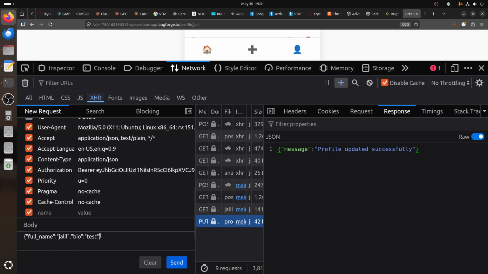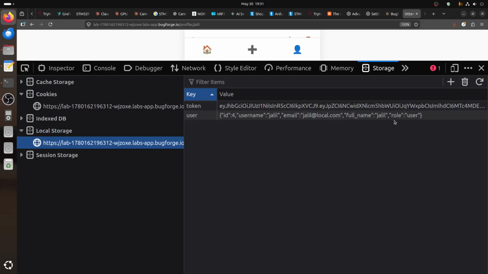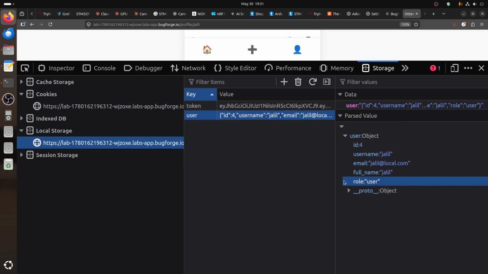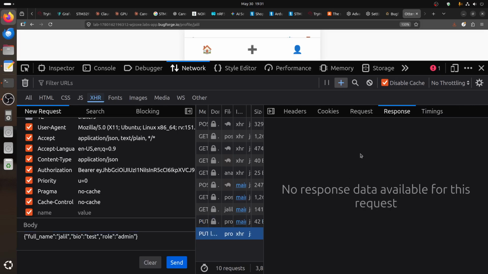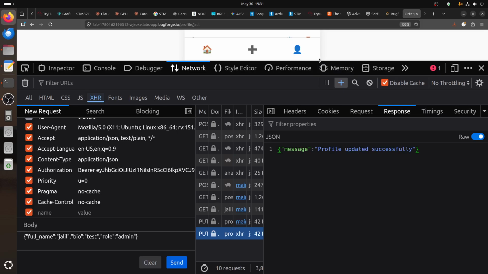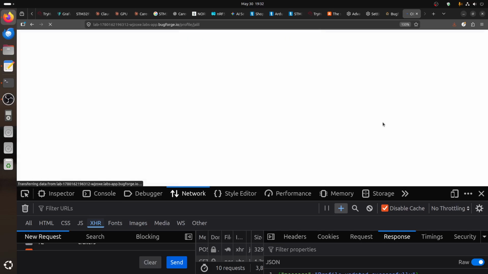I can, because remember the storage. If you go to your local storage, you can see the role is equal to user. So the question, can we change the role? So I can just come here and say, can I become admin? I can do role admin for this case and test mass assignment. The profile updated successfully. Now if I refresh, can it become admin?